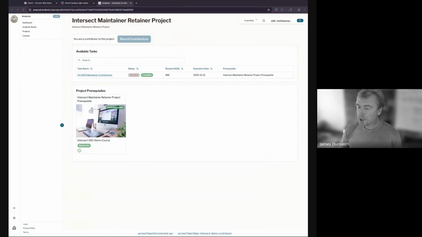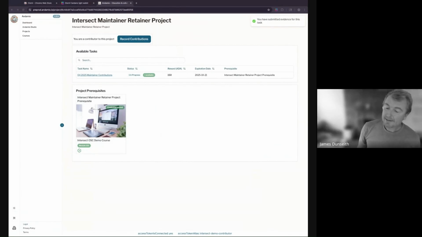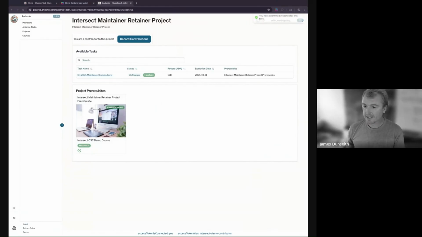And what goes on chain is just a hash, which is basically an encoding, right? A one-way encoding of the evidence that I just submitted. This allows anybody with access to the evidence data to confirm that it matches what's on chain. And it allows us to preserve some level of privacy, right?